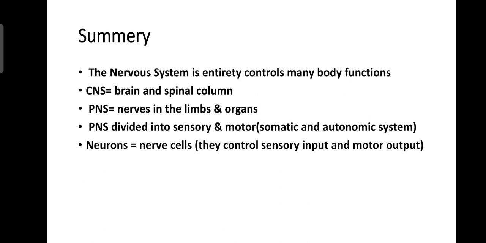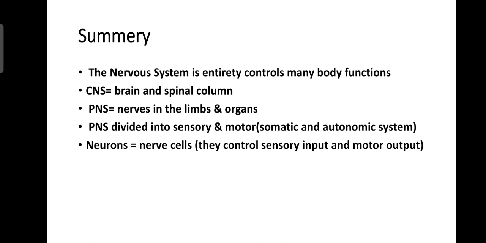Now the summary of this presentation. The nervous system controls many body functions, and the CNS consists of the brain and spinal column. The PNS consists of nerves in the limbs or organs. The PNS is also divided into sensory and motor, or the somatic and autonomic nervous system.